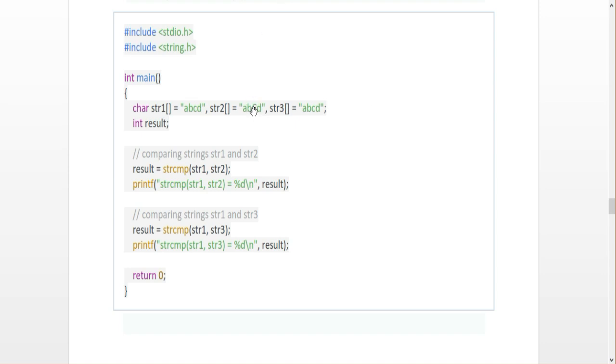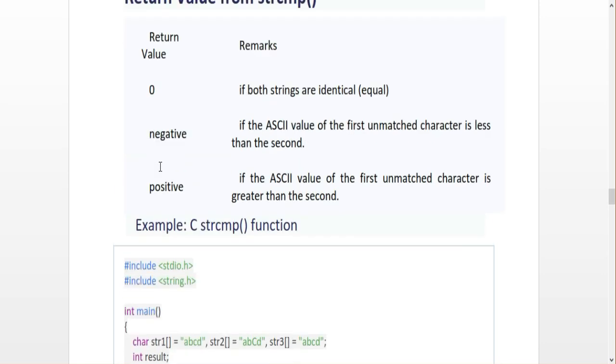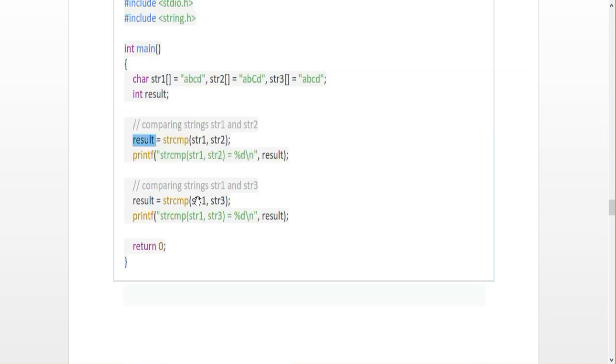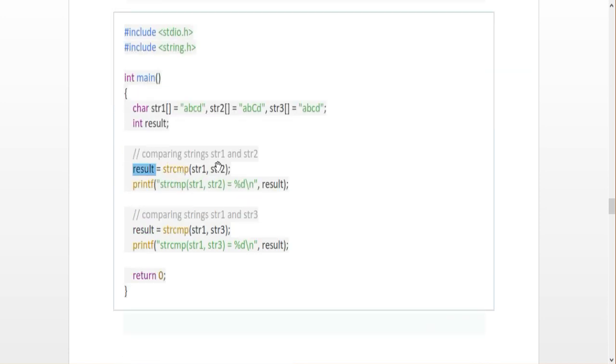So the result may be 0, negative or positive, because we have seen if the strings are equal, it is 0, otherwise negative or positive. So check whether string 1 and string 2 match; you can put string 1 first or string 2 first, there is no problem. So string 1 comma string 2, the first string and the second string will be checked.